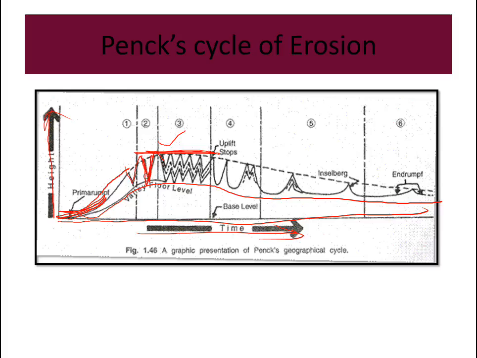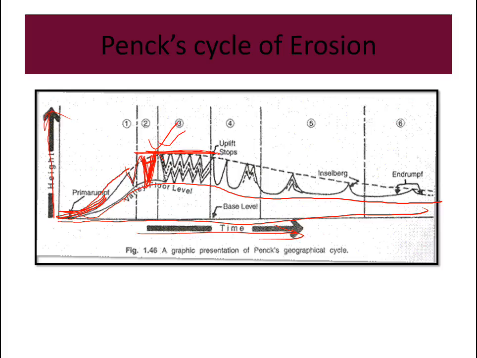This down cutting forms a V-shaped, narrow valley, and the rate of down cutting is lesser than the upliftment, so the height is also more in this stage.